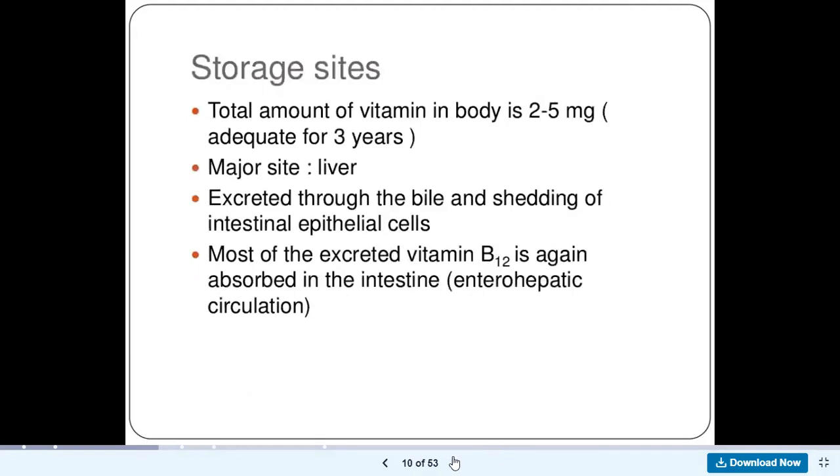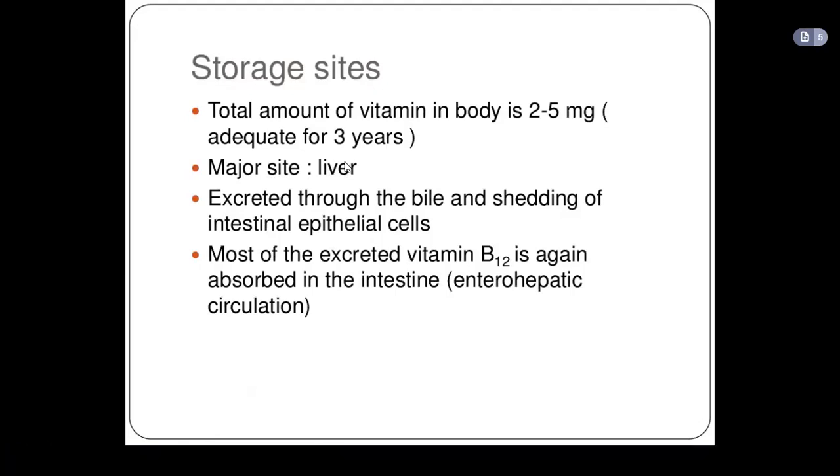Now, this vitamin B12, where is it being carried to? We're looking at the storage. Vitamin B12 will be stored in the body. The total amount of vitamin B12 in the body is 2 to 5 milligrams, adequate for 3 years. The major site of storage of vitamin B12 is the liver. That was why I told you the blood is going to the liver through the portal vein.